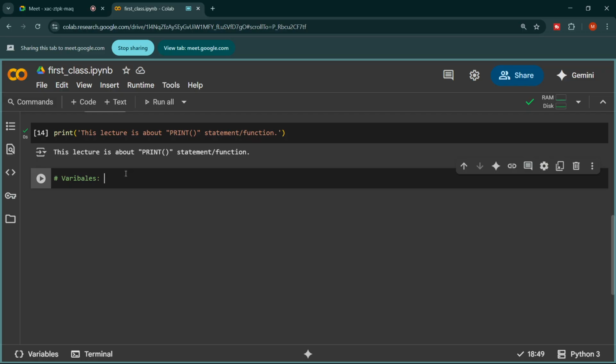So this is, for example, a text. Now let's create another variable with the name age equals, for example, 3, right? So now 3 is a number, right? And understand this thing, that when we are storing numbers into a variable, we do not have to put the numbers in single or double quotes, right? So I am storing this number 3 into age.